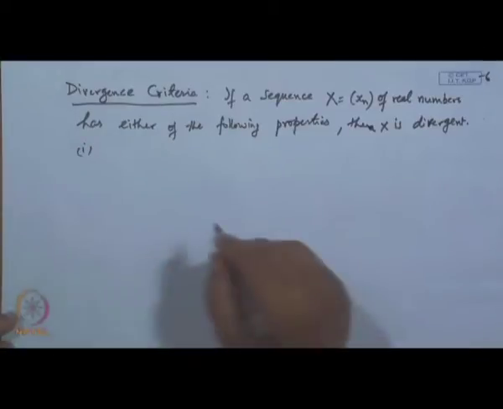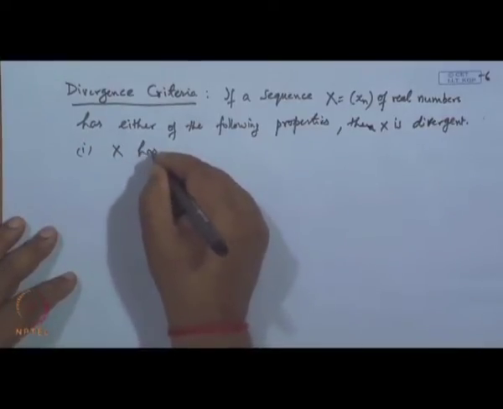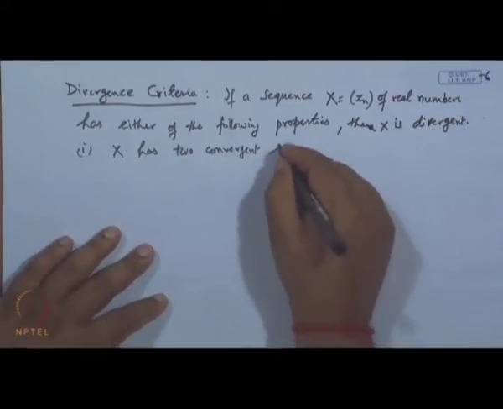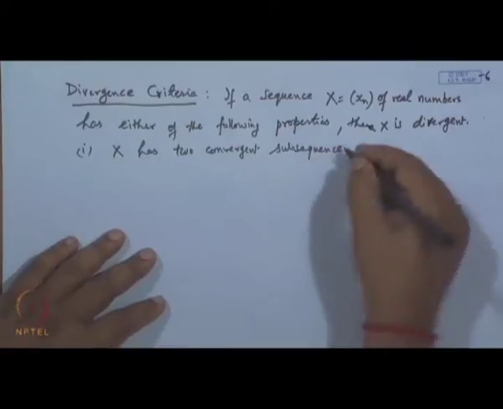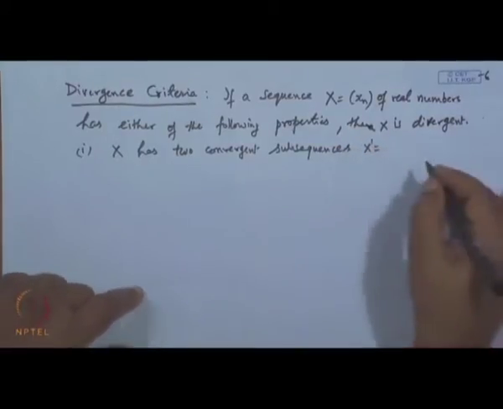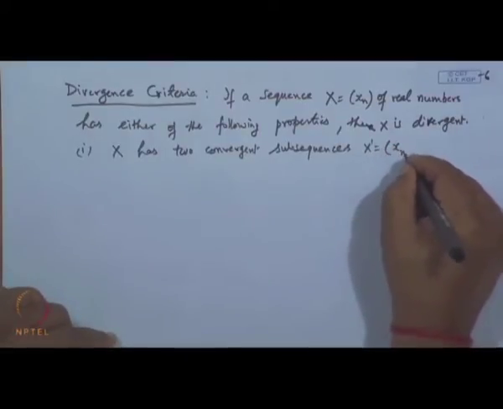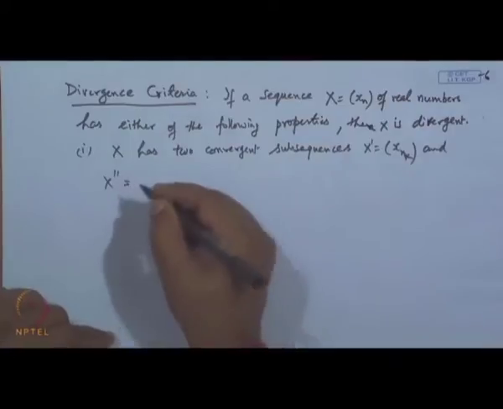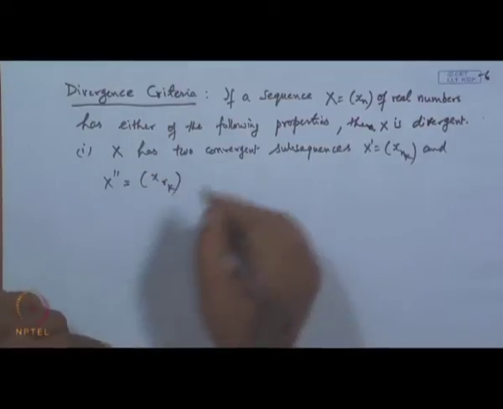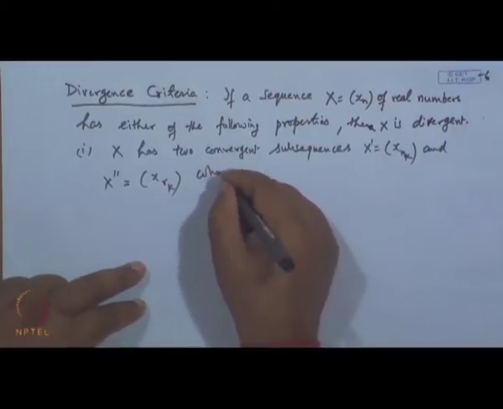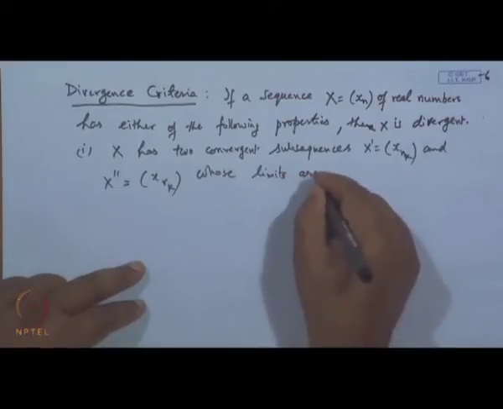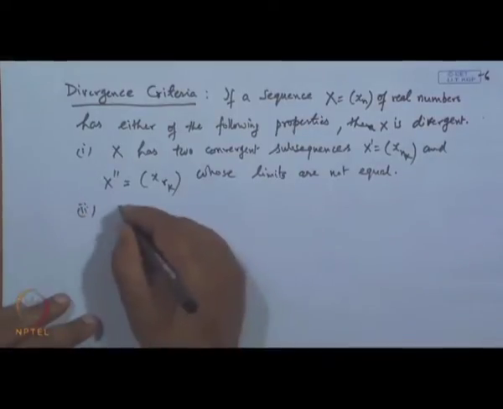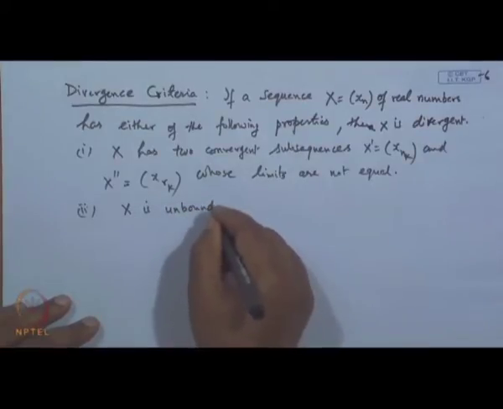The first is: x has two convergent subsequences, x dash, which is say x n k, and x double dash, say x r k, whose limits are not equal. And the second one is: x is unbounded.